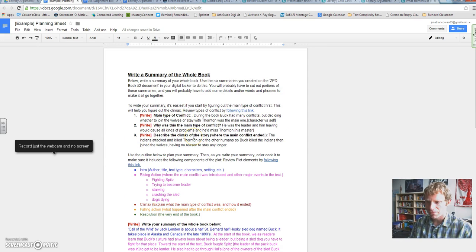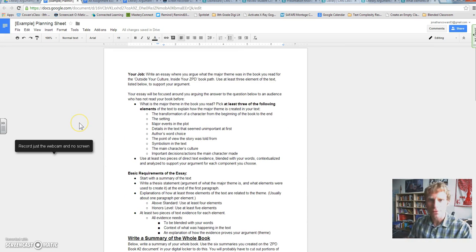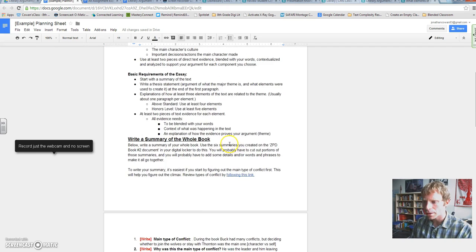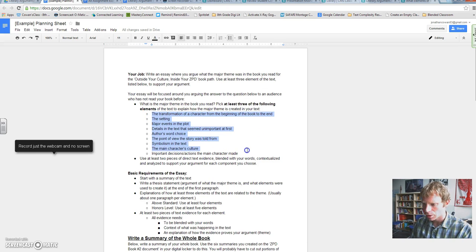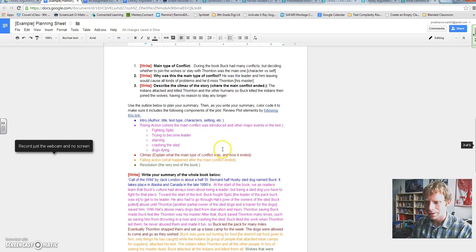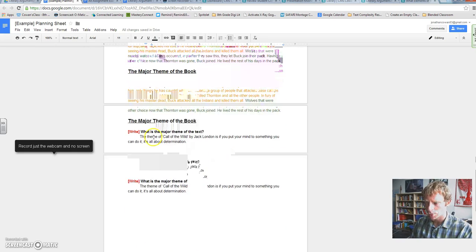If you scroll to the very top, you'll find, ta-da, there it is. Okay, so this is what I'm talking about right here. It says, what's the major theme of the book you read? That's the basis of your essay. But then it says, pick at least 3 of the following elements of the text to explain how the major theme is created in your text. So you need to think about, okay, which 3 of these things really led to this being the message of the book?